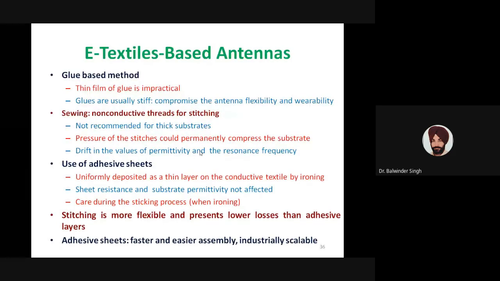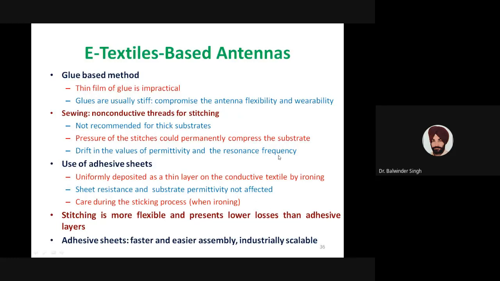So we have a uniformly deposited thin layer of the conductive textile, which is basically achieved by the ironing process. And when we use this type of adhesive sheet, the sheet resistance and substrate permittivity is not affected, because we are just pasting the adhesive sheet on the substrate. But we need to be careful during the sticking process about the alignment. And if we are using the ironing process for pasting, then during that ironing process we have to be